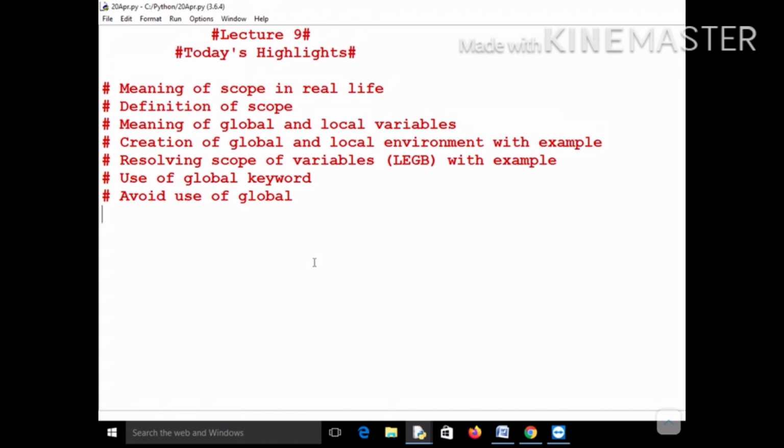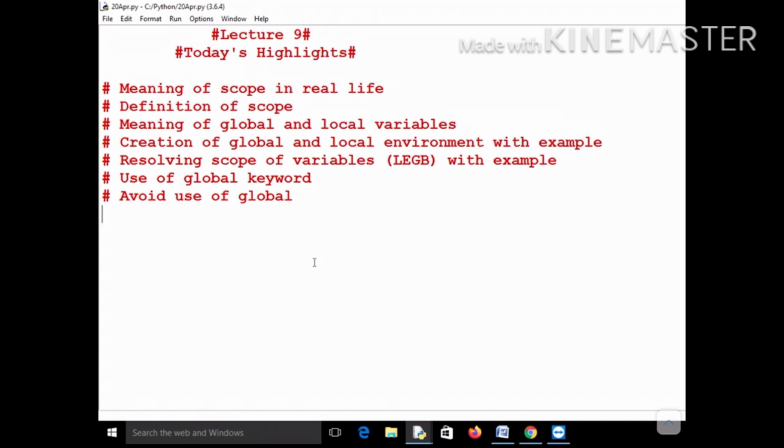Okay, and then we came to the concept of resolving the scope of variables, and I told you that the LEGB rule is applied. So first a variable is checked in the local scope. If it is available, then it's fine, otherwise it's next checked in the enclosing scope, then the global scope, and then the built-in scope.